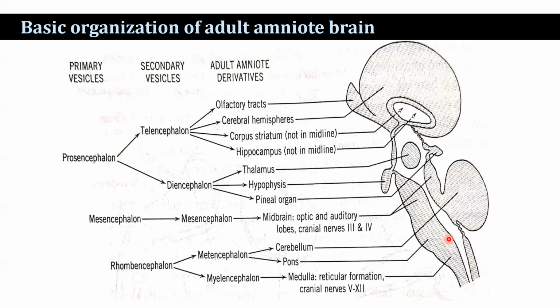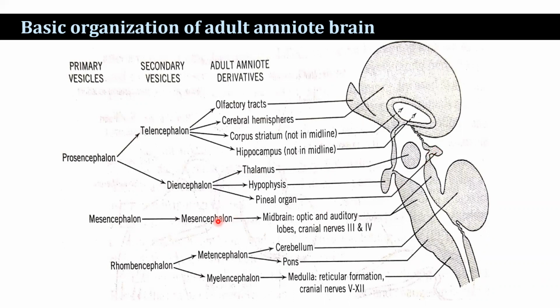Here you see the different parts of the brain. Basically, the brain has three main divisions: prosencephalon or the forebrain, mesencephalon or the midbrain, and rhombencephalon or the hindbrain. The prosencephalon is further divided into an anterior part, the telencephalon, which is differentiated into olfactory tracts, cerebral hemispheres, corpus striatum, and hippocampus. Whereas the diencephalon is differentiated into thalamus, hypothalamus, and the pineal organ.